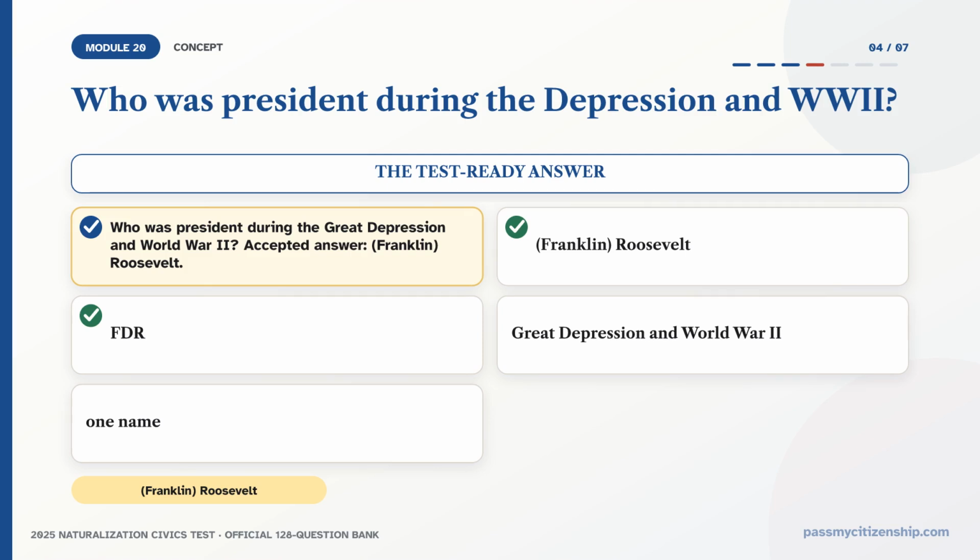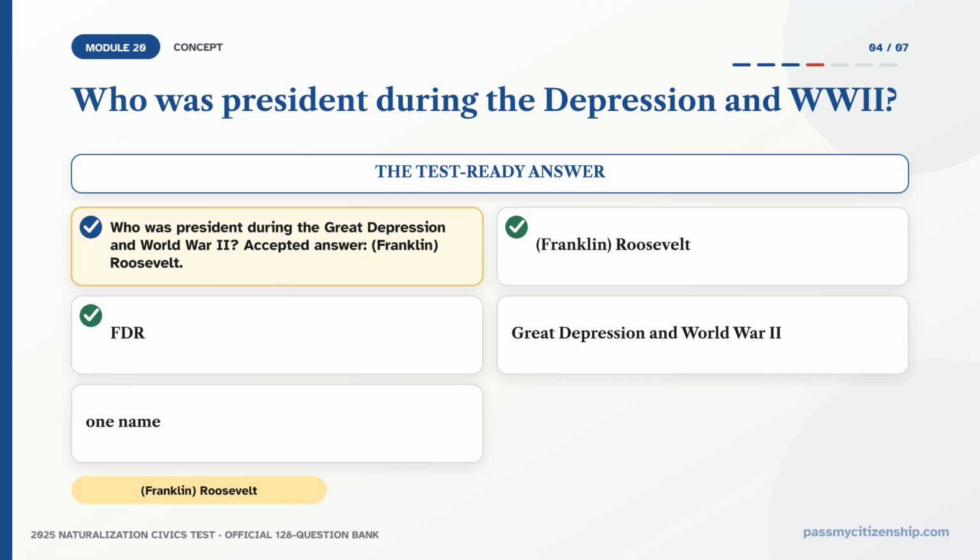Who was president during the Great Depression and World War II? The accepted answer is Franklin Roosevelt. Franklin Roosevelt, often called FDR, led the country through both the Great Depression and World War II. One question, one president covering both crises. On the test, Roosevelt or Franklin Roosevelt is correct.